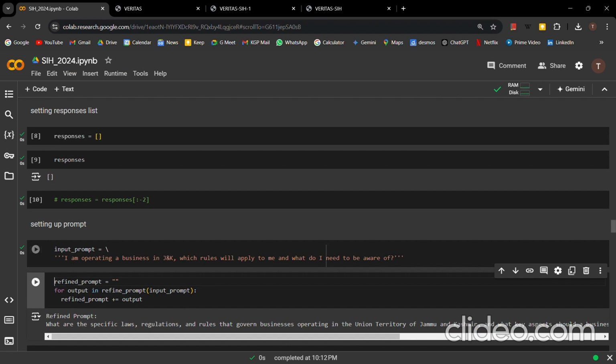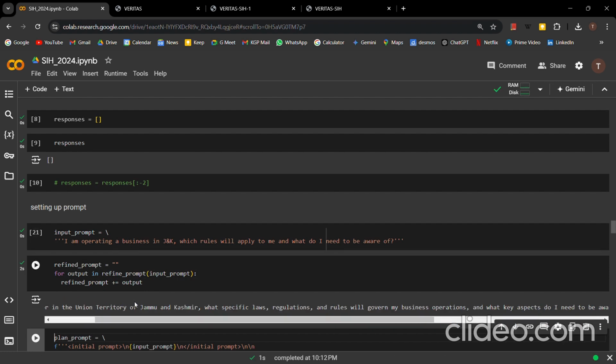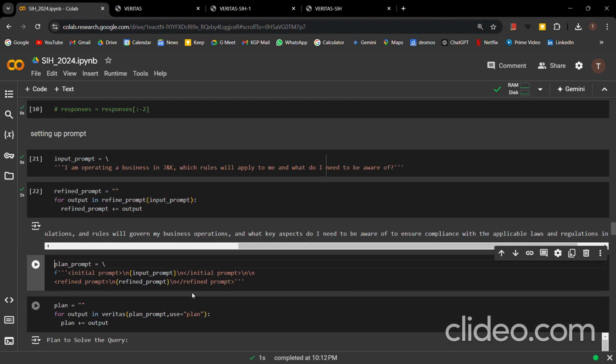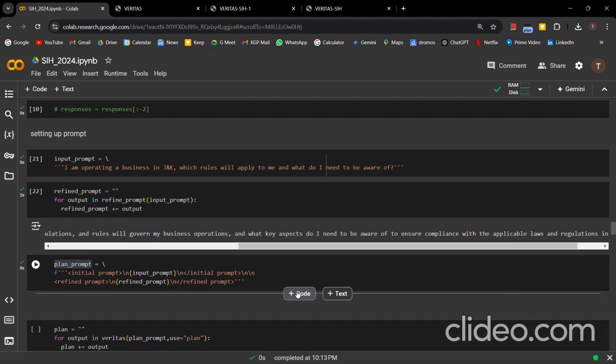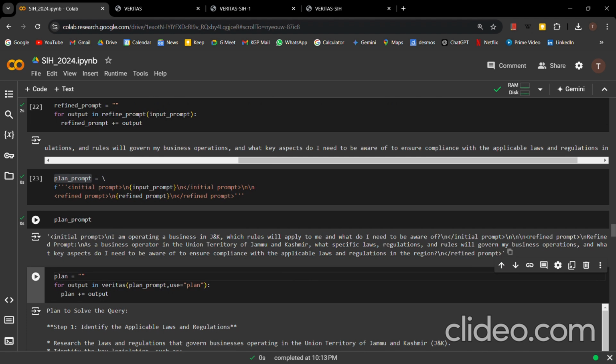I had run this earlier, so this was the response from then, but I'll run this again in front of you and show it to you. I've run this. It is refining the input prompt, and the refined prompt it has generated starts with "as a business operator in the union territory." Okay, so now I'm writing a plan prompt. The plan prompt basically contains the original prompt and the refined prompt. I'll just print it to show it to you. Yes, it contains the original prompt and the refined prompt.